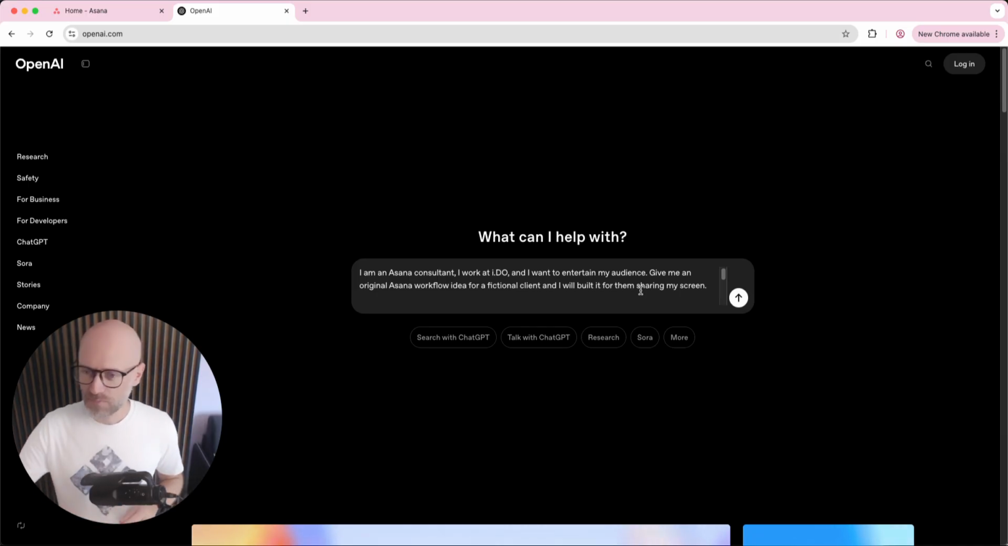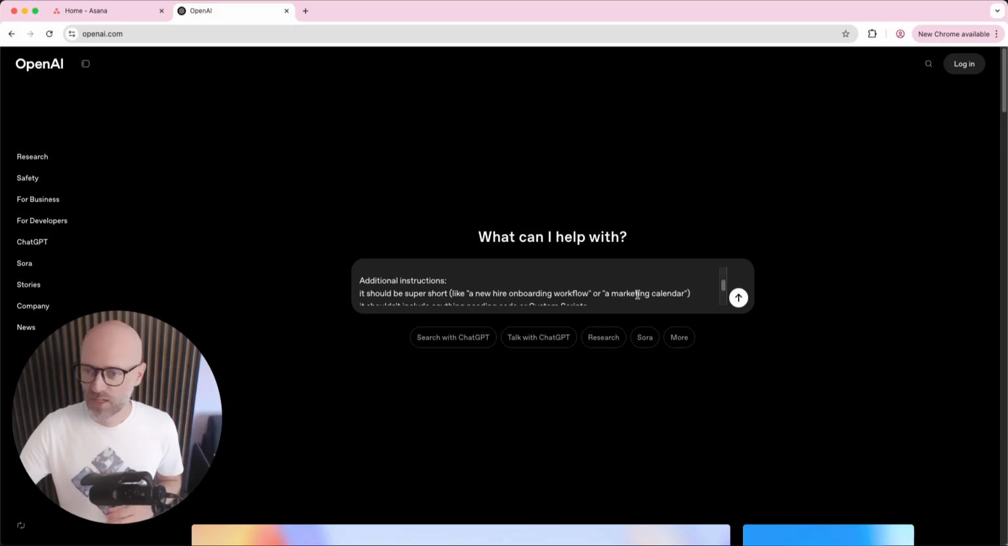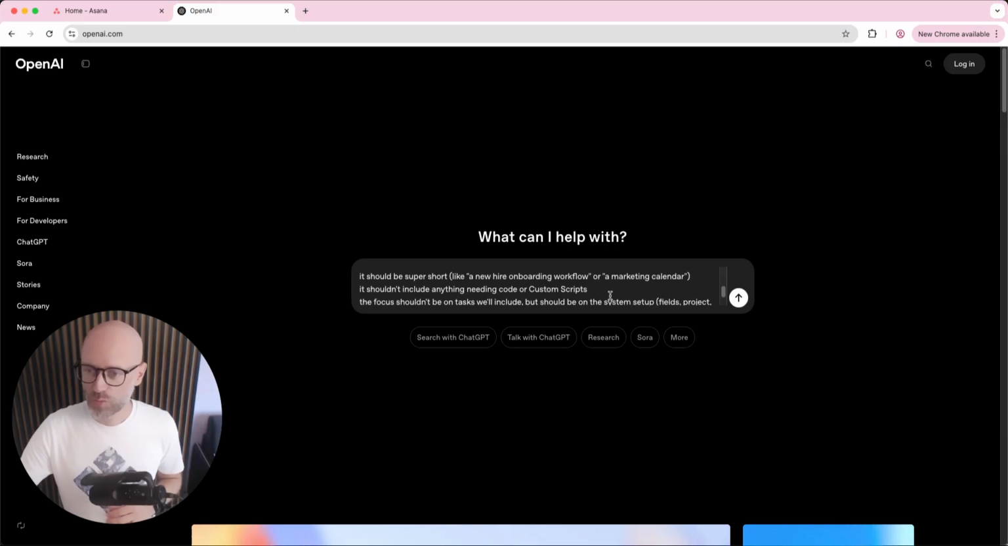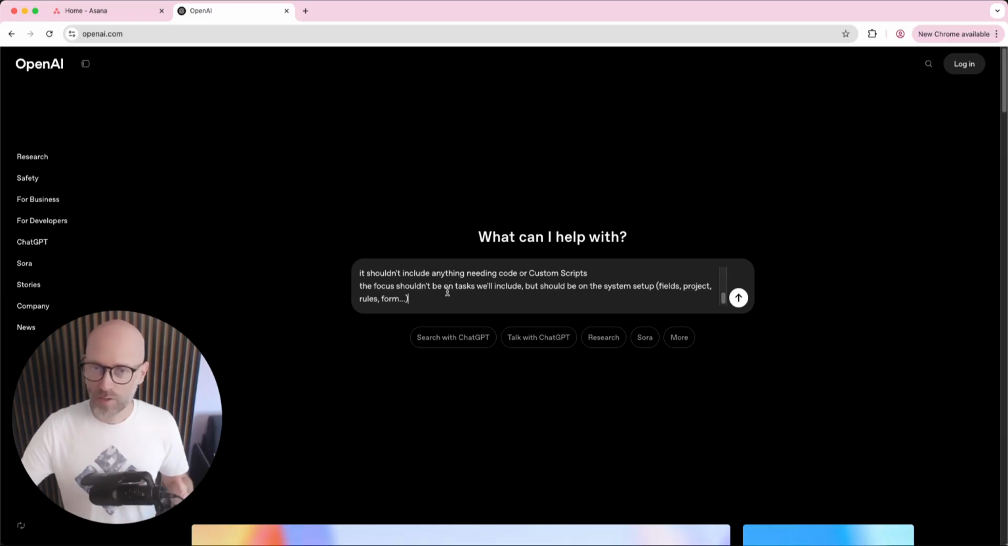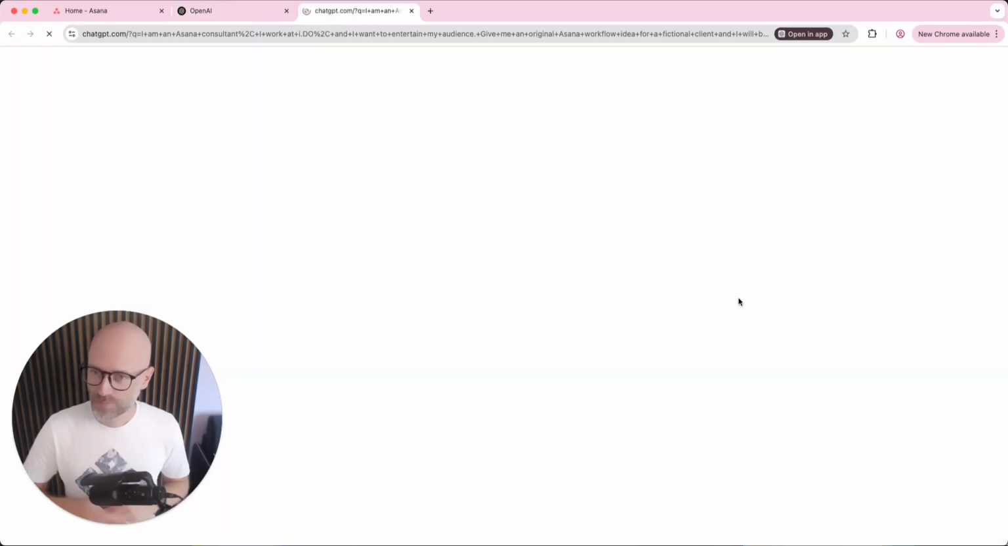screen. I also gave a few additional instructions, like it should be super short. I don't want too much detail. It shouldn't include anything that requires code to work. And I don't care about the actual tasks and their names and the actual content of the project. I really want to focus on the structure, the sections, the rules, whatever will be required to be built. Let's go.